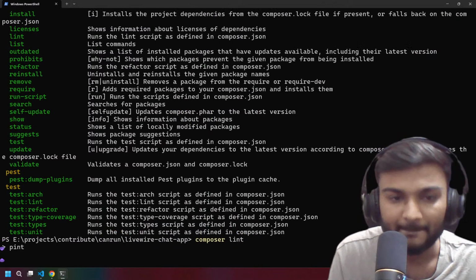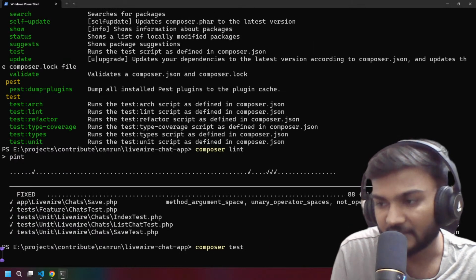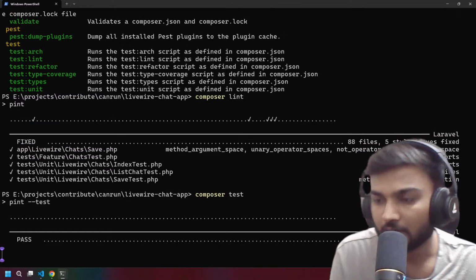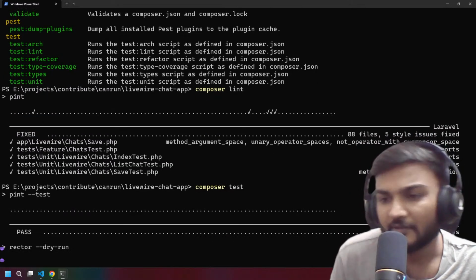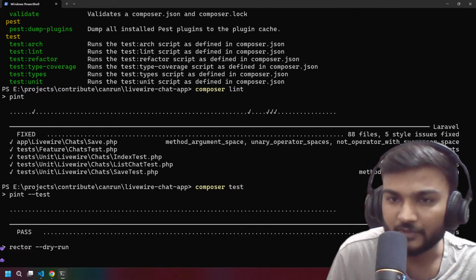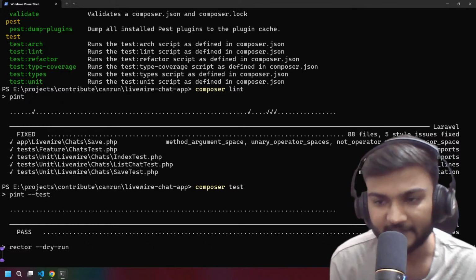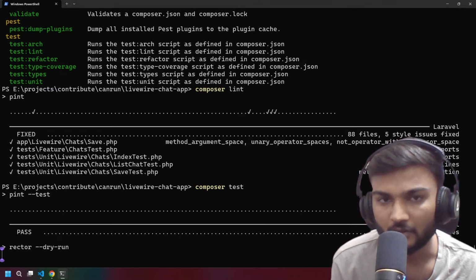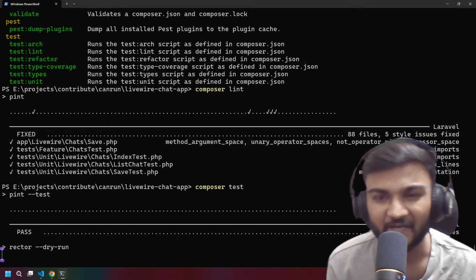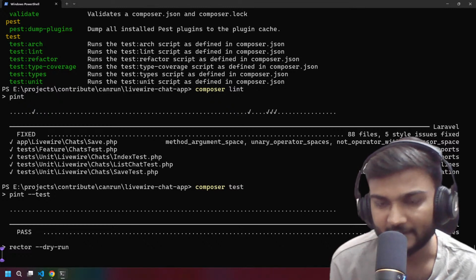First, lint. So we can lint it, and after that we can run the test again. We need to trust Pint. Otherwise, see, even we have a good test, so there is no issue, right? So let's see if Rector is complaining about any code or not. Hopefully it will not, but it may have some issues like early return or something, but we don't have that as well. So let's see.